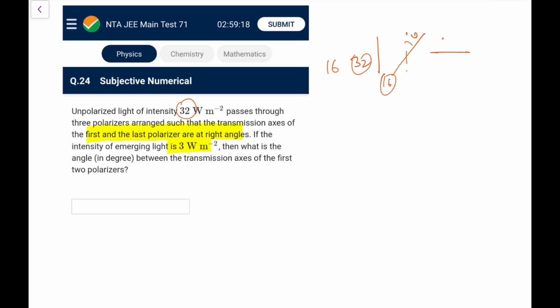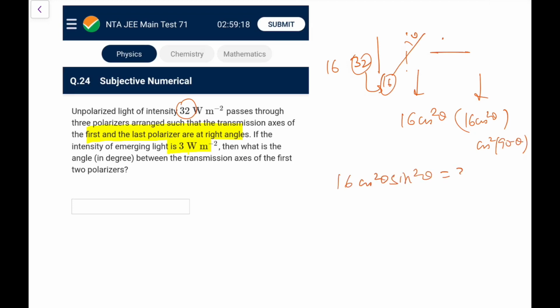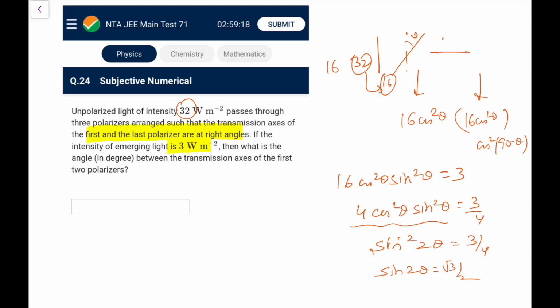After the first it is 16, since 32 becomes 16 because it is unpolarized. Now it would be 16 cos square theta, and after this 16 cos square theta into cos square of 90 minus theta. So I can write 16 cos square theta sin square theta, and that comes out as 3. So we have 4 cos square theta sin square theta equals 3 by 4, and this is (2 cos theta sin theta) whole square, that becomes sin square 2 theta equals 3 by 4. So sin of 2 theta becomes root 3 by 2.